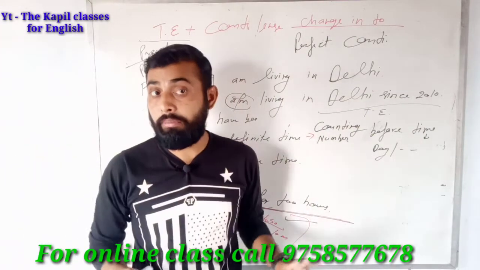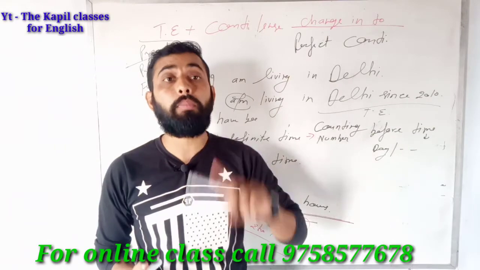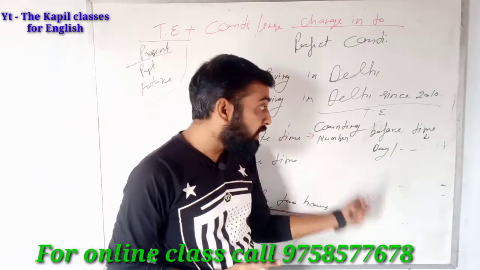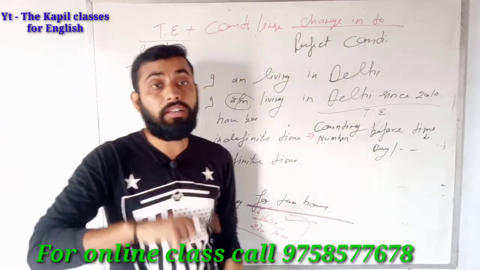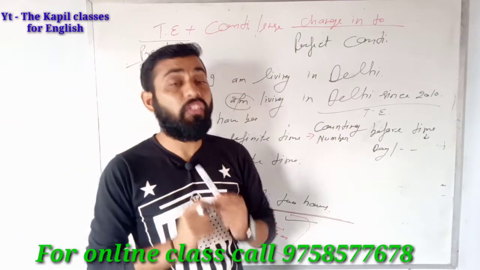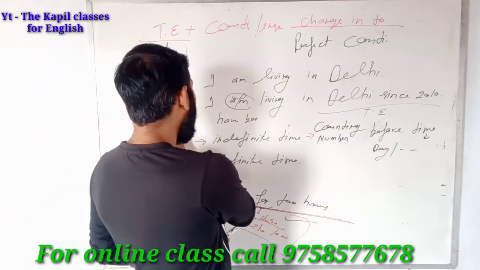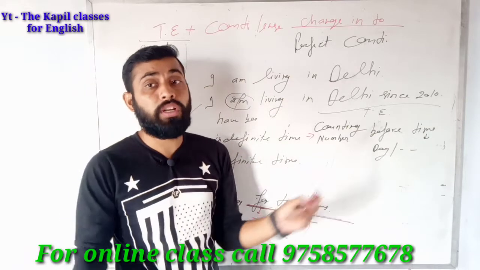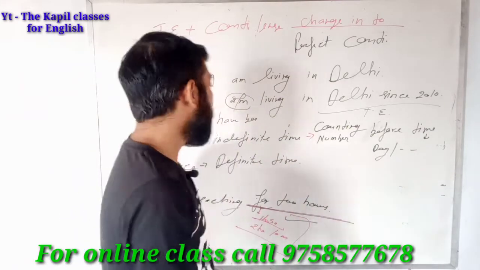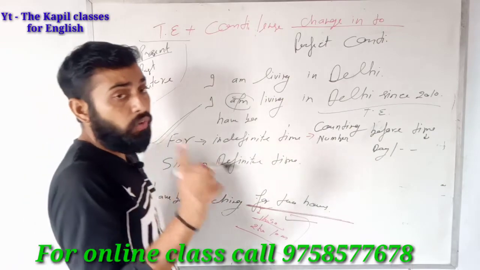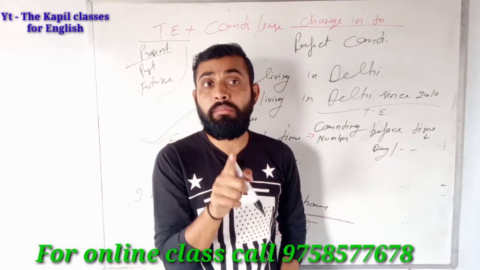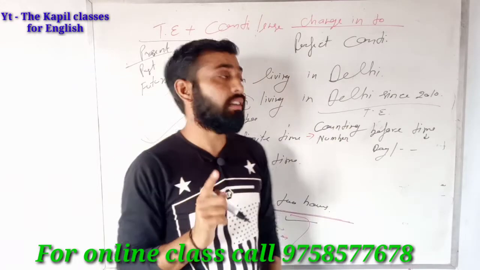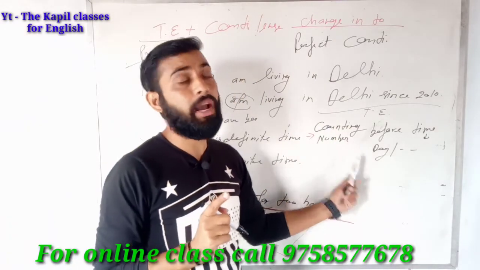We cannot count the time, but day, date, hour, minute, month, year, these things we can count. If you find these things and before them you find 1, 2, 3, 4, 5, n, many, several, you find before the time, that is called indefinite. Whether it is 10 minutes, 2 minutes, 100 years, 200 years, 500 years, 1000 years, you have to use for with them. So if you find a counting number before the time, time means day, date, month, year, hour, second, whatever it is, that is called for. For will be used with them.